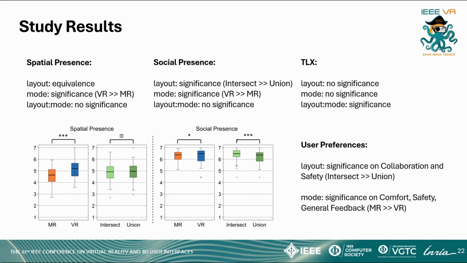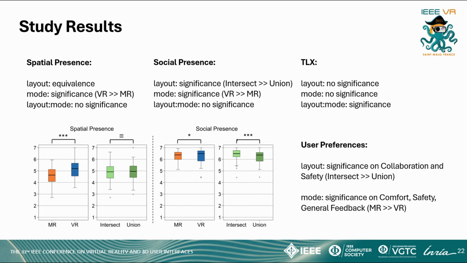For spatial presence, we found equivalence between the 2 layouts. Additionally, VR resulted in significantly higher ratings. For social presence, we identified significant main effects for both the layout and the mode of mediation, with VR and intersect leading to higher scores. Neither the mode of mediation nor the layout had any significant effect on perceived workload. While there was a significant interaction effect between these 2 factors, post hoc tests did not reveal any significant differences.